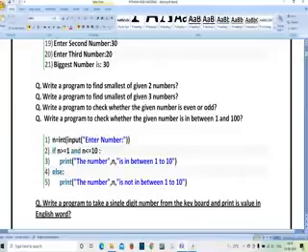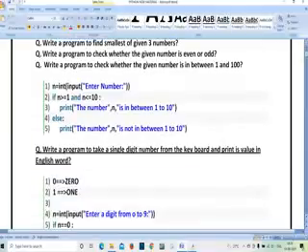These are some of the programs we can try. Here you can see n is equal to input of enter number. I am going to enter a number. The condition is n greater than or equal to 1 and n less than or equal to 10, means the number could be 9. Then print the number n is between 1 to 10.